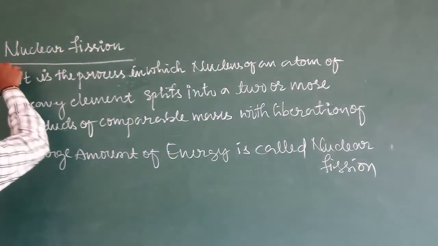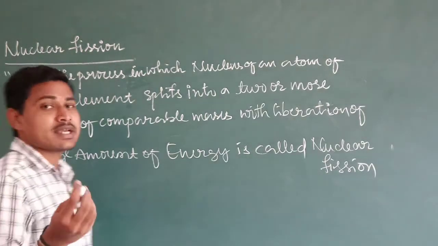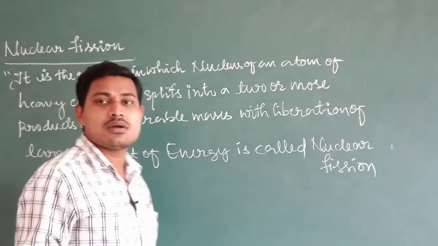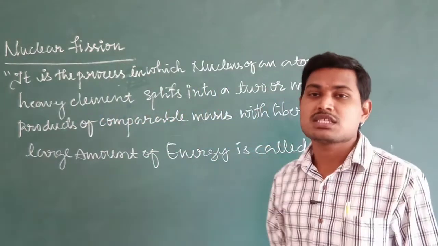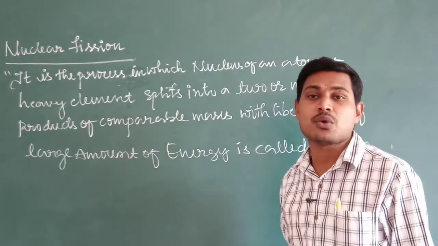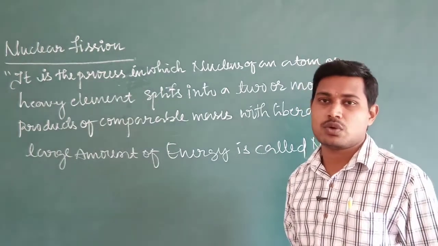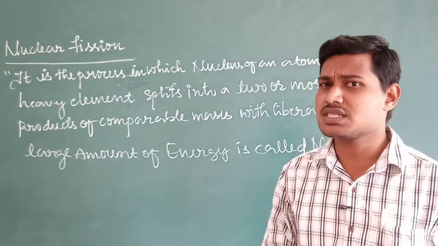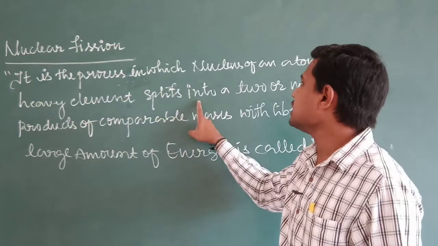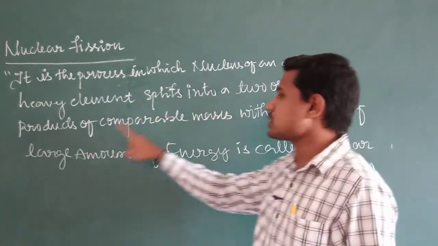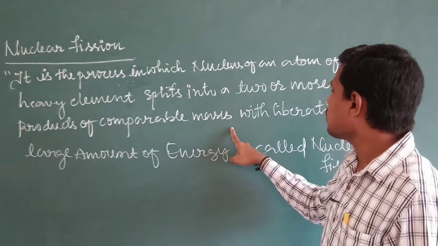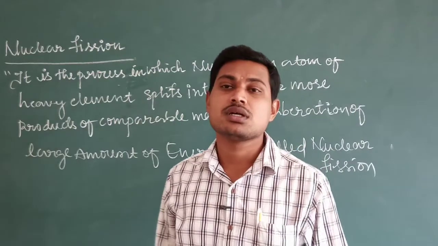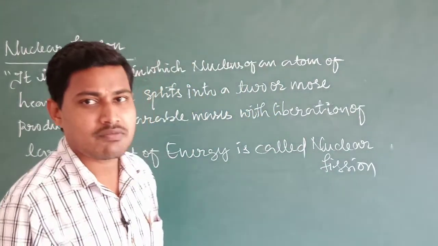So what is nuclear fission? It is the process in which the nucleus of an atom of a heavy element, okay, so heavy element means mass number more than 170. If you take naturally occurring uranium 92 235, it is a heavy nucleus element. And when this heavy nucleus splits into two or more products of comparable masses, with the liberation of a large amount of energy, it is referred to as nuclear fission.